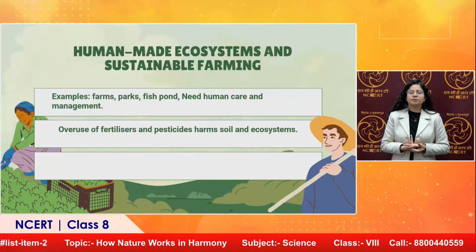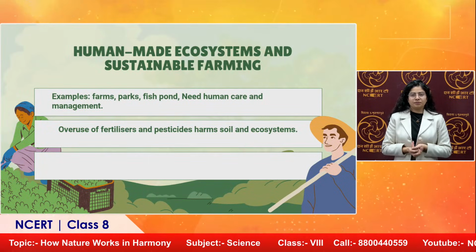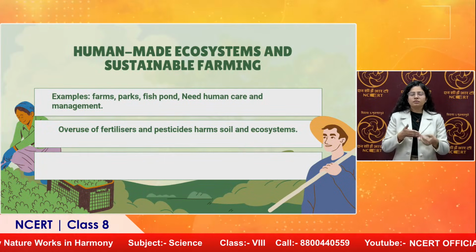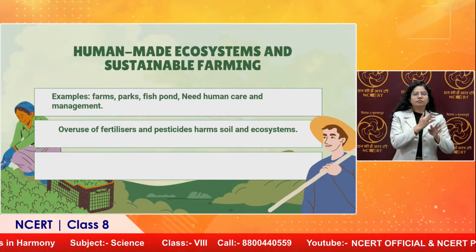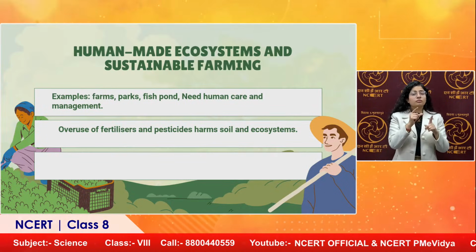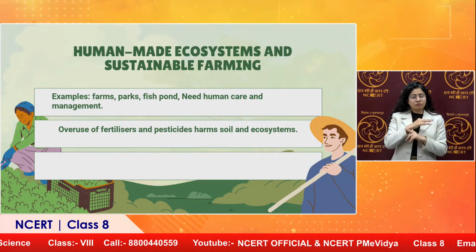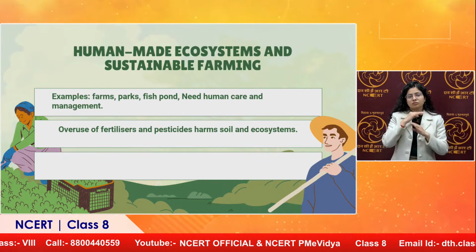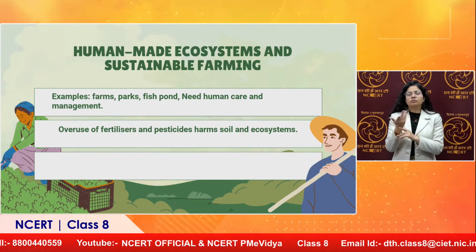We have even seen in the news that microplastics are there in the food chain. From where have they come? They came from the ocean, because majorly all the garbage is going where? It is going to the oceans, right? So it is causing pollution, and that pollutant has come into our ecosystem.